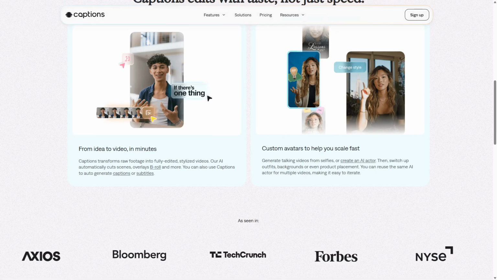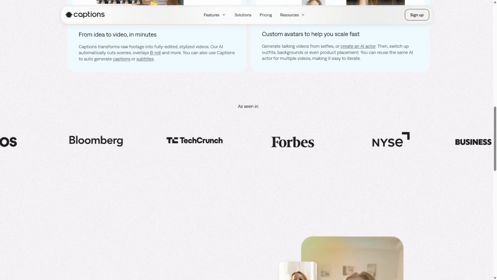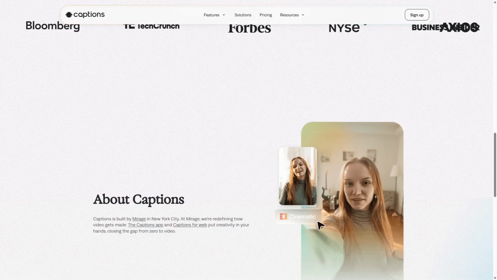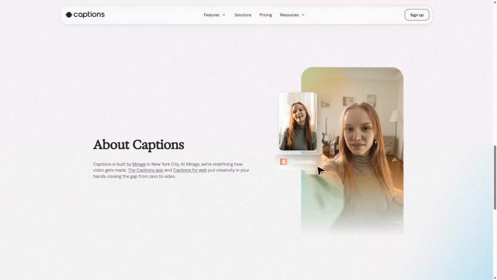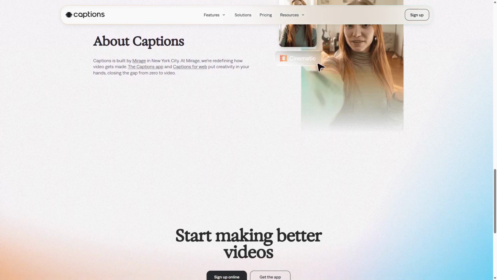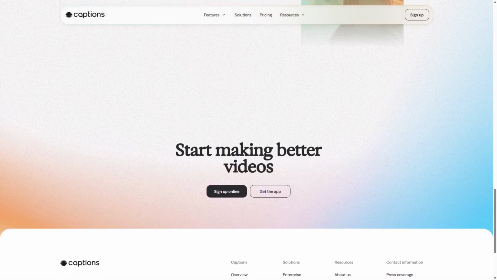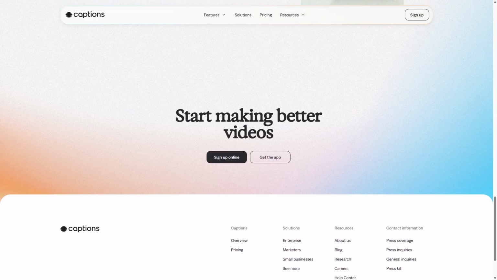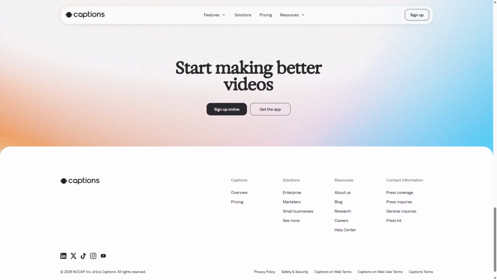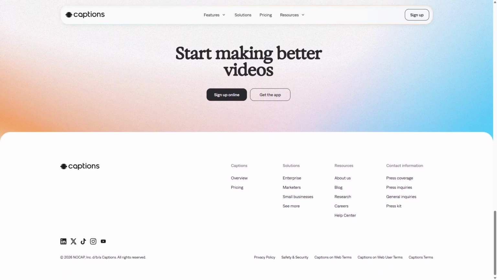Captions AI supports multiple languages and offers customizable styling options to match video branding. Its strengths lie in accuracy, speed, and ease of integration with existing video workflows, making it ideal for content creators, educators, and marketers who need reliable captions without extensive editing. However, Captions AI focuses solely on text-based enhancements and does not generate video content or avatars. Users looking for dynamic visual elements or AI-driven video creation may find its capabilities limited.